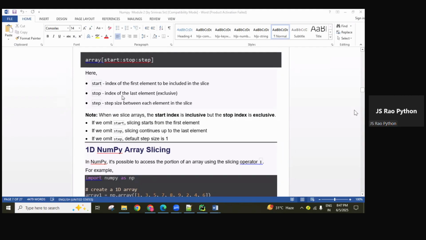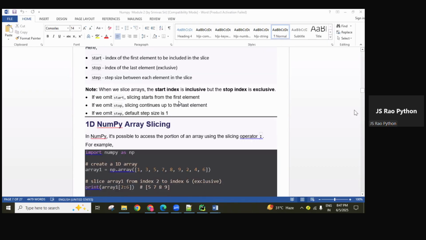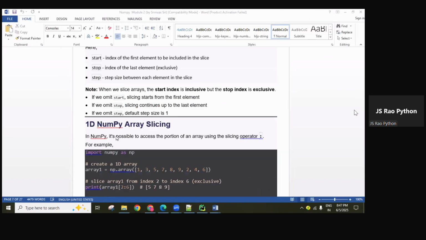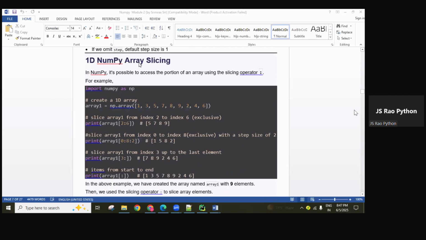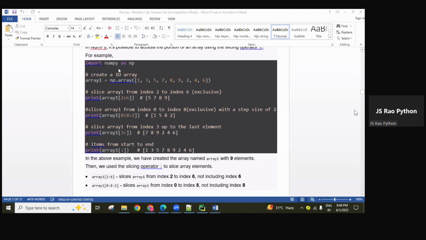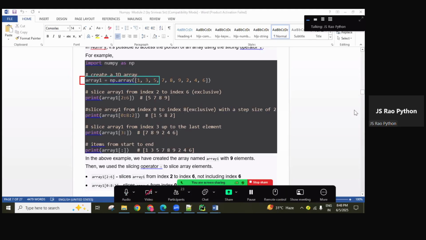So here the information is given. Okay, the stop value is the exclusive value, the last element is exclusive, and this is the first element, the included value, and the step size between each value. Step value is by default 1, start value by default 0, from the starting onwards, up to the stop value, whatever we are giving. Okay, one by one we'll do. Using one-dimensional slicing, two-dimensional slicing, three-dimensional slicing. You have to practice all these three.